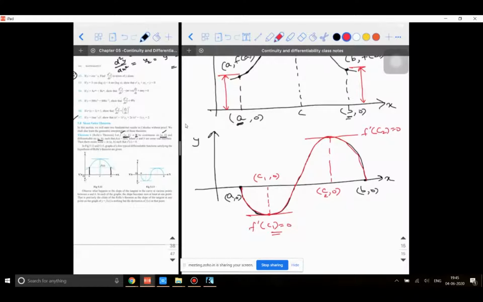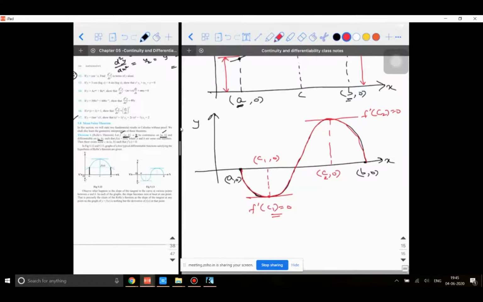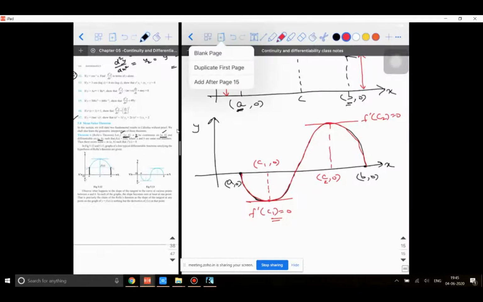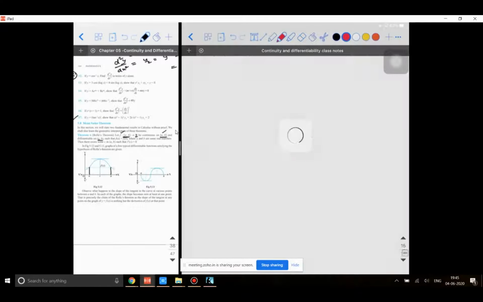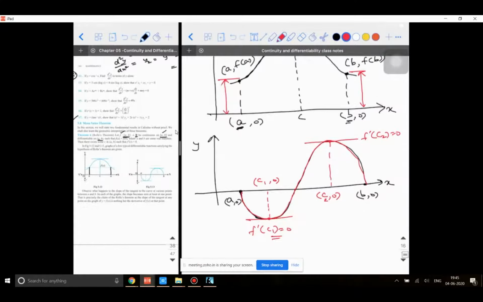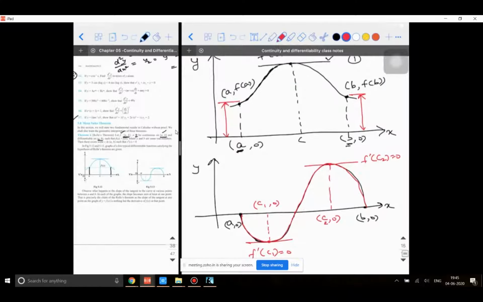Are you able to understand this point? So this is Rolle's theorem. Am I clear? So am I clear with all these points?